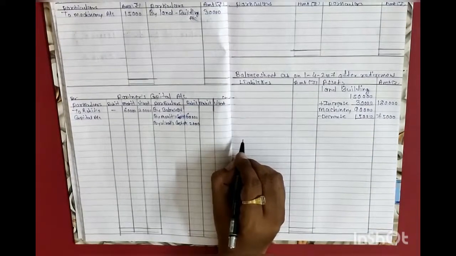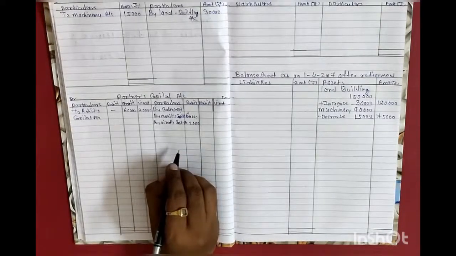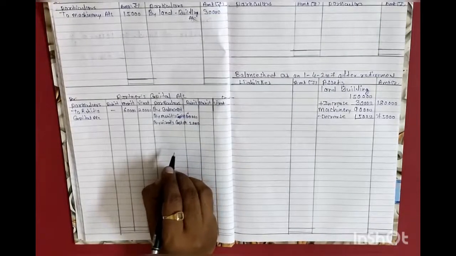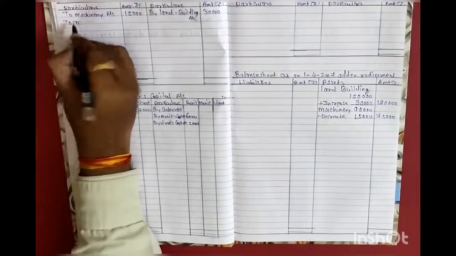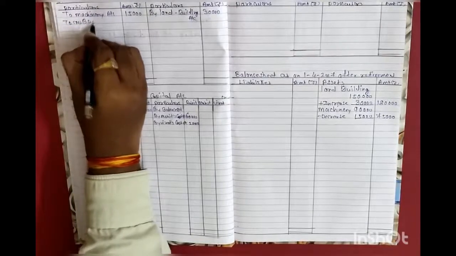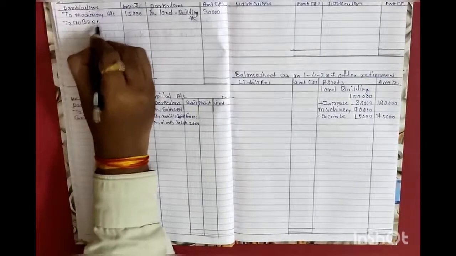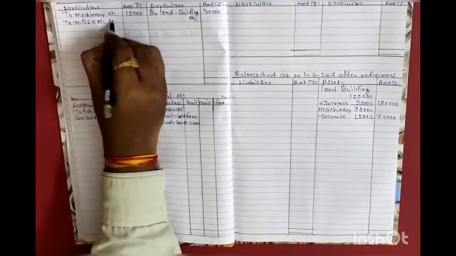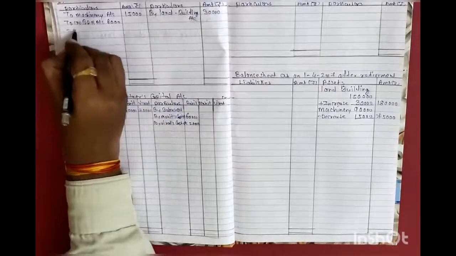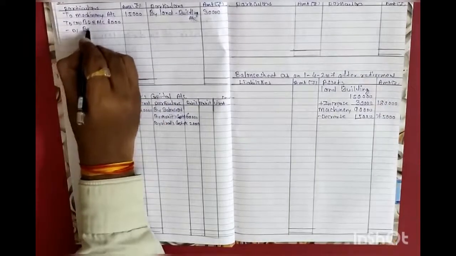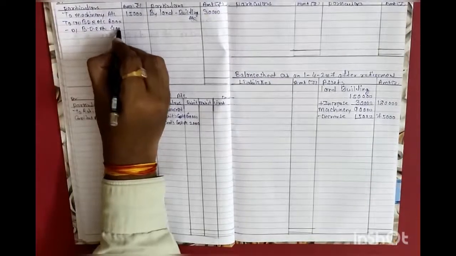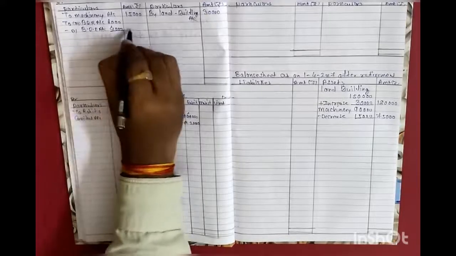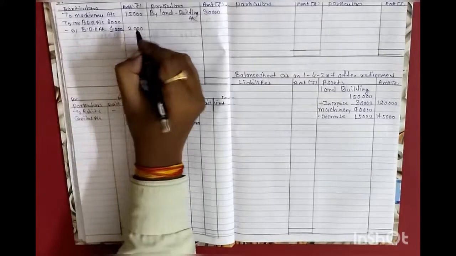Now next adjustment: provision for doubtful debt is to be kept at 10% on debtors. Debtors are rupees 60,000, so new BDR account 6,000 minus old BDR account 4,000, difference is rupees 2,000.